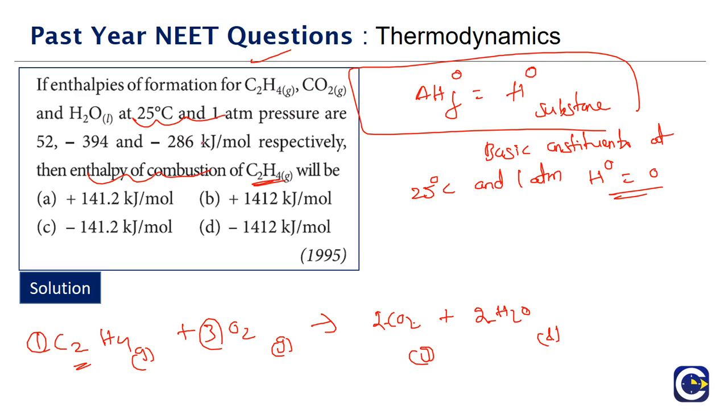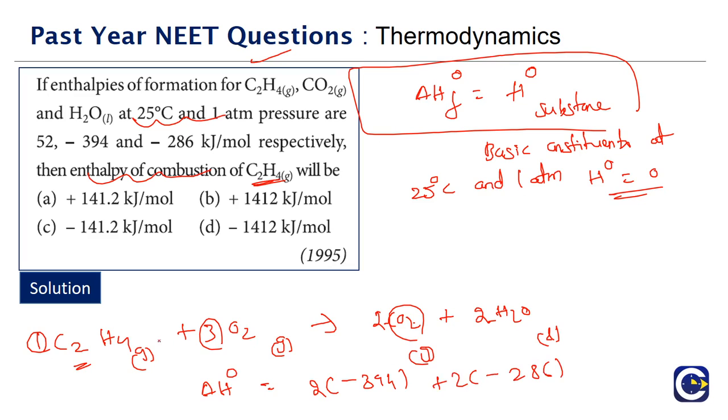Minus 286. So for this given reaction, what we can say, the enthalpy change for the given reaction will be equal to what? Here we have 2 moles of CO2, so 2 into minus 394 will come. 2 moles of H2O liquid is also there, 2 into minus 286 will come.